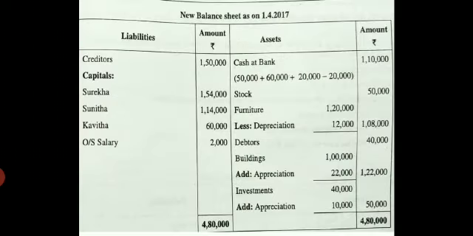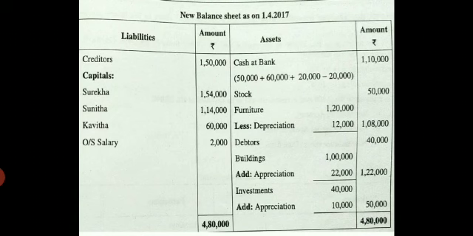Now come to your balance sheet liabilities side. Write capital accounts. Underline it. Below that you write Surekha 1,54,000. Sunita 1,14,000. Kavita 60,000.